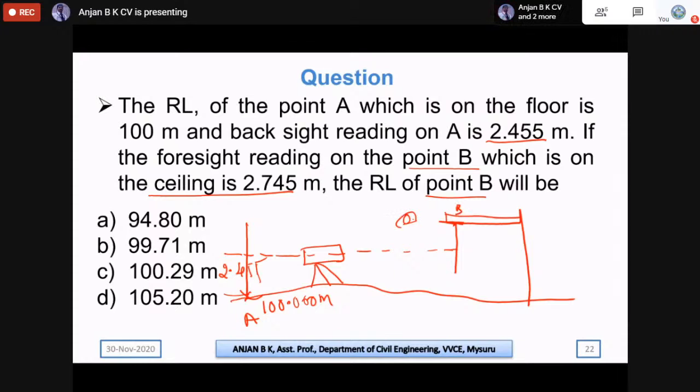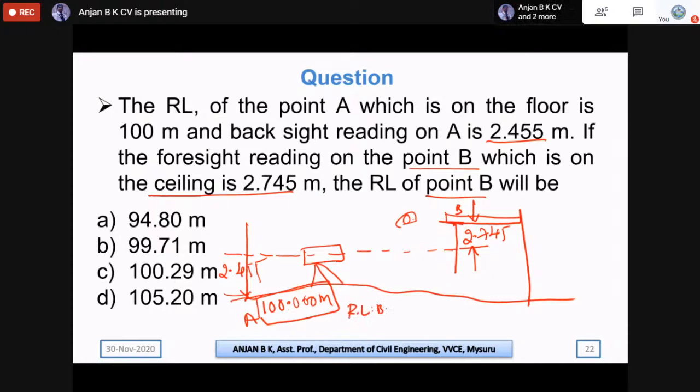This is point B, and the observed reading is 2.745. Because the given RL is 100, we need to calculate the RL of point B.